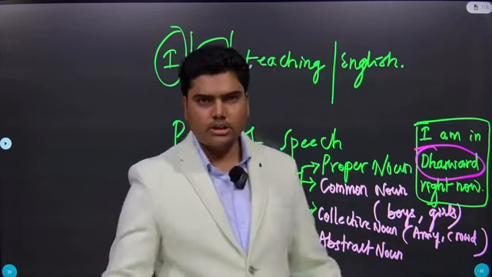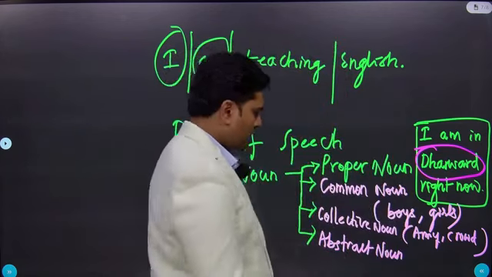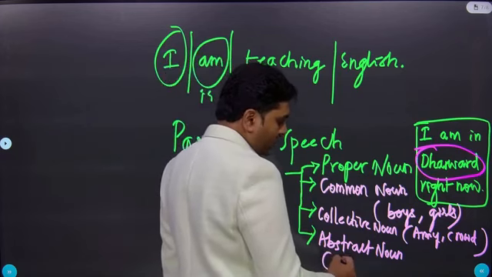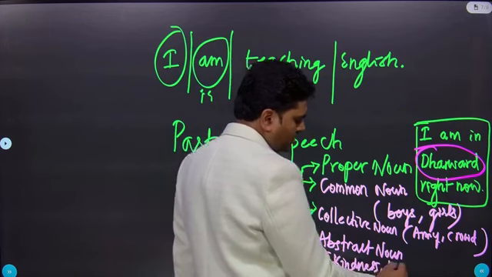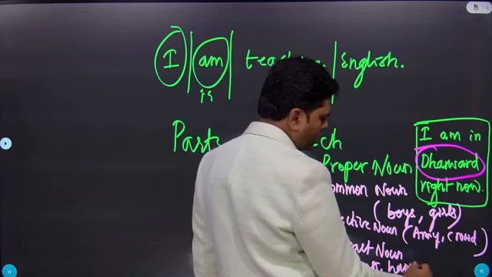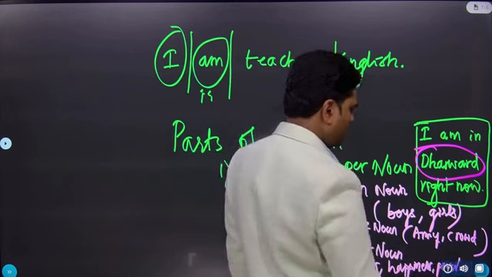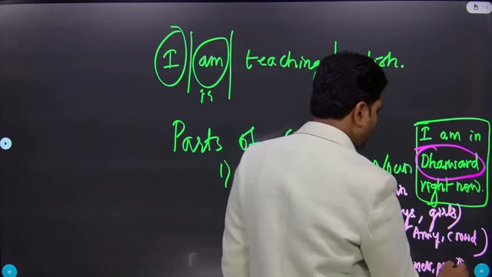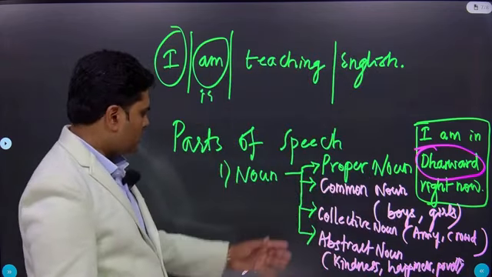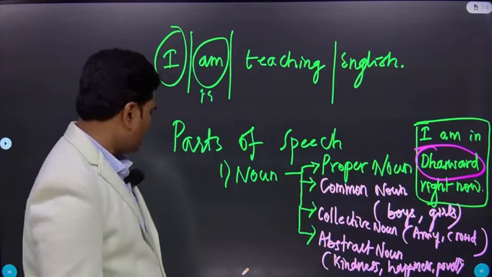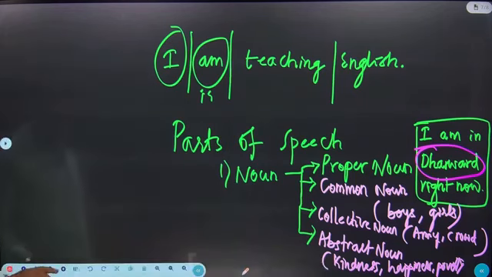The noun which can't be touched or smelt. Those are notions. Example, kindness, happiness, poverty. Like this. So here you are going to see the types of nouns in your classes. Let me take the next page.